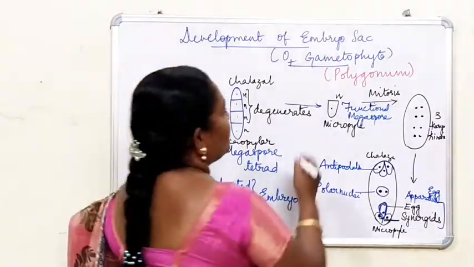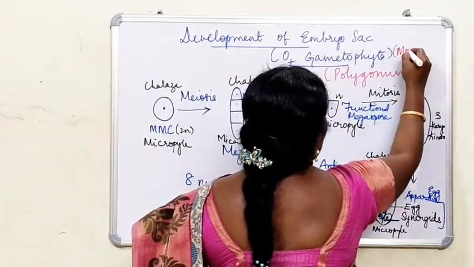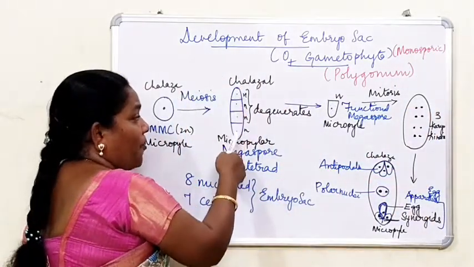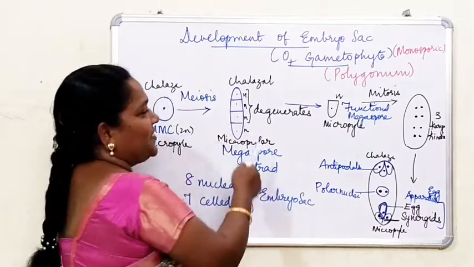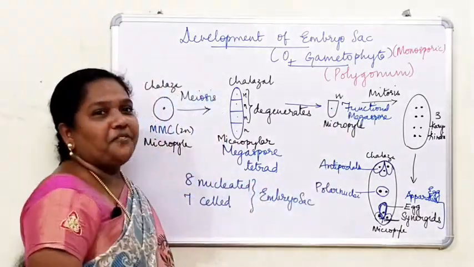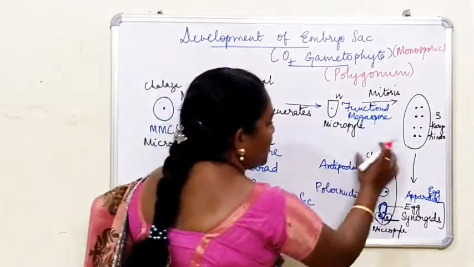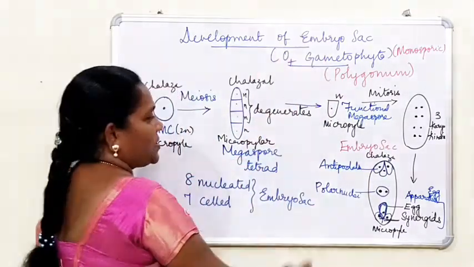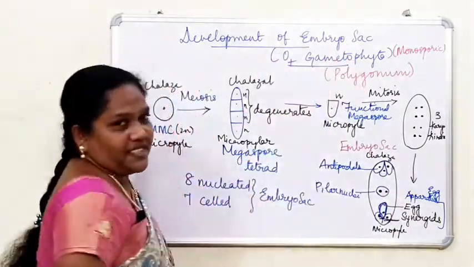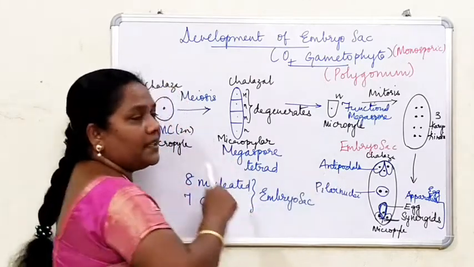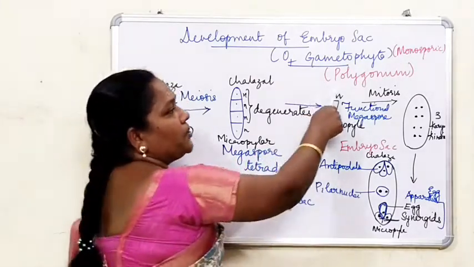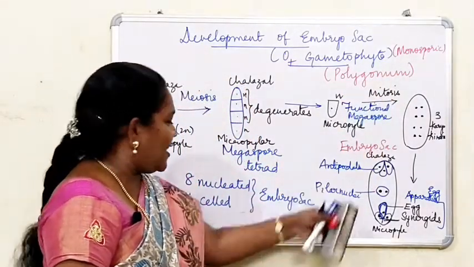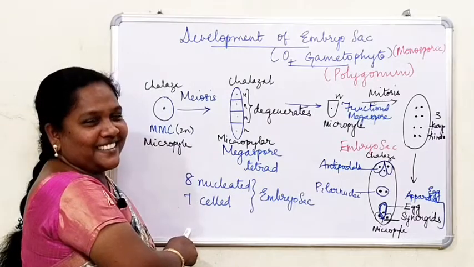One more thing to remember: it is a monosporic embryo sac, because out of 4, 3 degenerate and only 1 survives. That one megaspore is the functional megaspore, and this whole portion is the embryo sac, which is considered the female gametophyte. In most angiosperms this type of embryo sac is seen, the Polygonum or monosporic type, which has 8 nuclei and 7 cells.